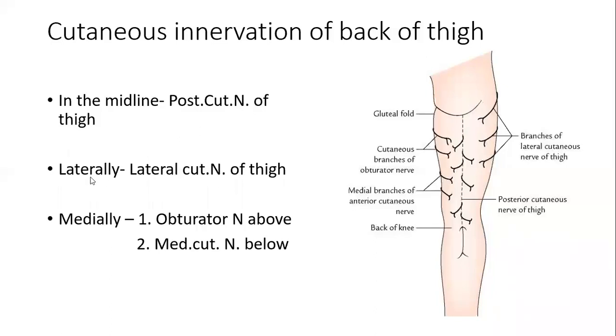Secondly, the skin over the posterolateral aspect of the back of thigh is supplied by the lateral cutaneous nerve of thigh, which is a branch of lumbar plexus. Whereas medially, it receives its innervation by two nerves. Above, we have cutaneous branches from the obturator nerve and from the medial branches of the anterior cutaneous nerve, a branch of femoral nerve.